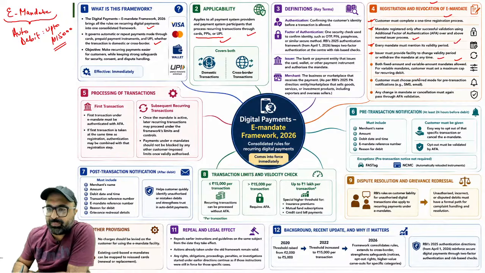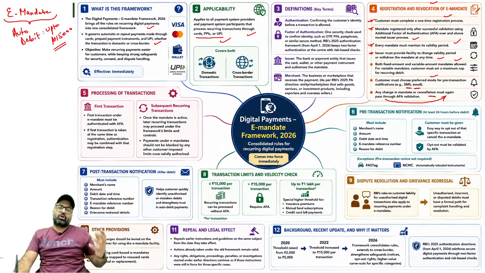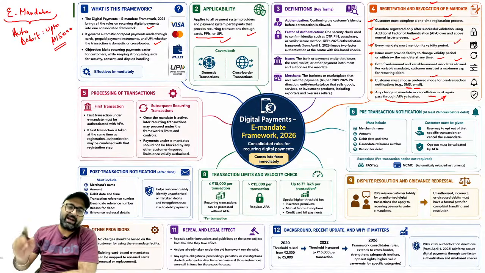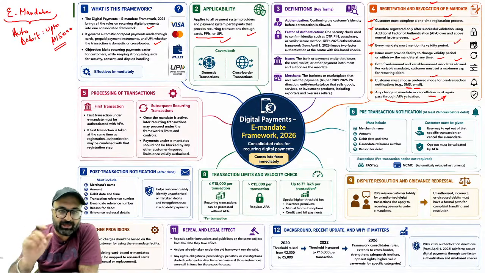That is a condition. Customer must choose preferred mode for pre-transaction notification. That means you want SMS or email or both before the debit is going to be done. Any change in mandate or cancellation must again pass through AFA validation. So if you are changing the mandate or if you are cancelling the mandate, then you have to again go with the additional factor of authentication.